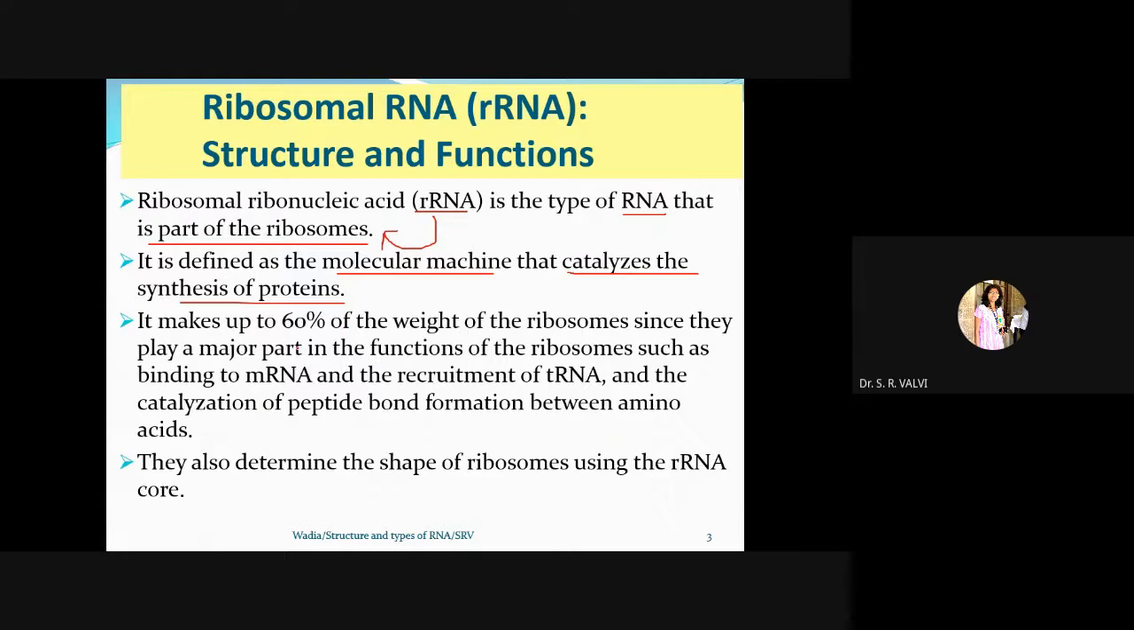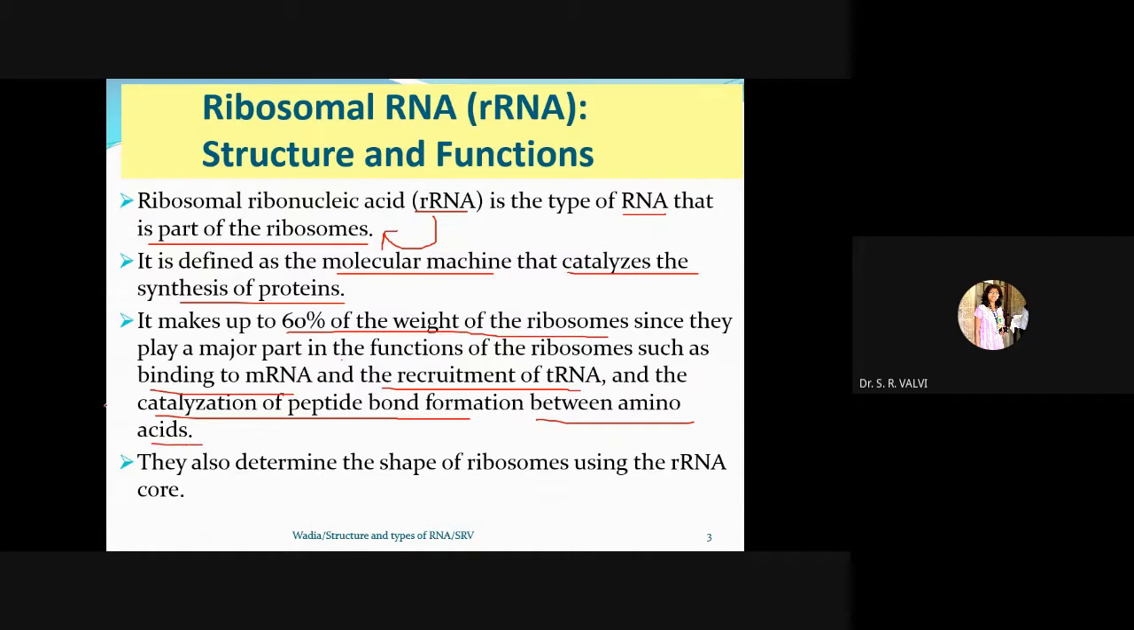Right? So we have different kinds of amino acids. A total of 21 amino acids are there, and from amino acids, different proteins are formed. So the formation of protein takes place because of this rRNA, hence it is called a molecular machine, right? It makes up to 60% of the weight of ribosomes since they play a major role in the function of ribosomes, such as binding to mRNA, the recruitment of tRNA and catalyzation of polypeptide bond formation between amino acids.